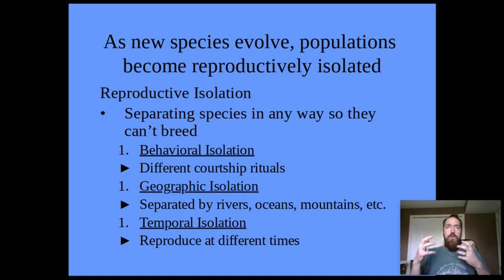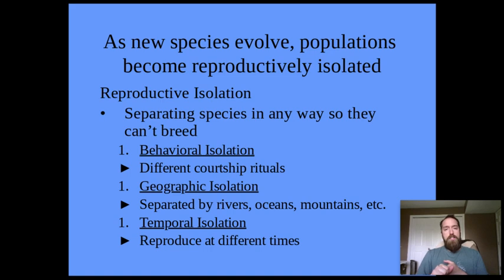So if their mating patterns aren't the same, they're not going to recognize each other as viable mates. So let's say the gray squirrel likes to chase its mate around, and they play a game of catch, and that's how they form that bond. And let's say maybe the red squirrel likes to sit and chat at each other, and that's how they create those bonds. If a red squirrel tries to chat with a gray squirrel, they're not going to recognize them as compatible partners, and they're not going to try to mate with each other. So that's behavioral isolation. They're not going to mate, so they're 2 separate species.